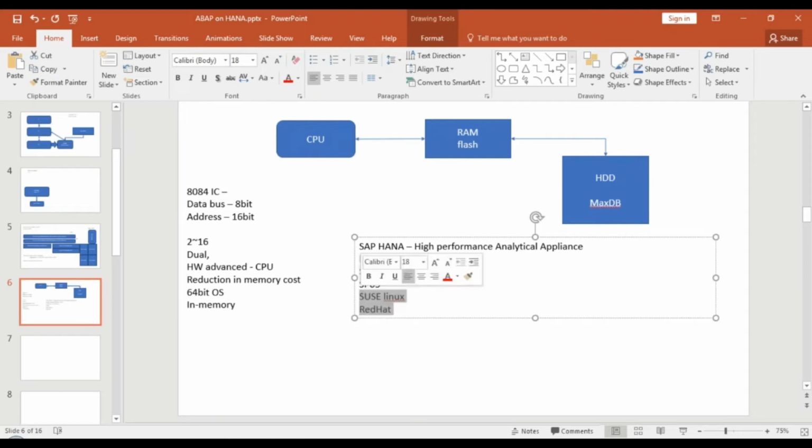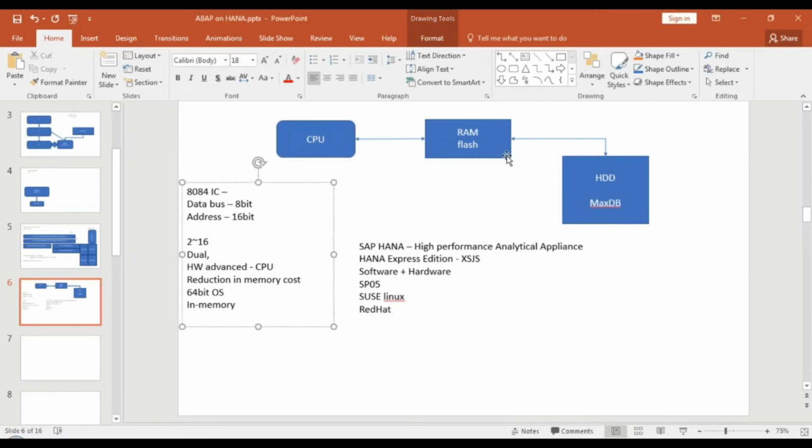100% certification question. From which SP onwards in SAP HANA is it possible to install it on Red Hat? The answer should be SP5 onwards. You can install SAP HANA on Red Hat Linux also from SP05 onwards. I will show you all the certification questions for SAP HANA as well as SAP ABAP on HANA. We will touch upon that in our course. Great, let's move on now. So now another advancement. These are all about hardware and advancement. That's why it's called appliance, because it is hardware and software both.